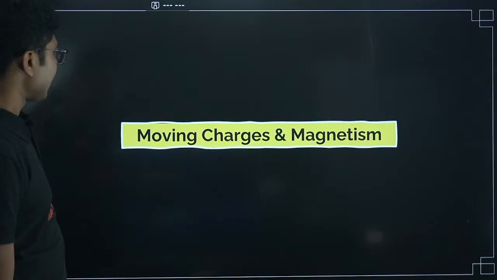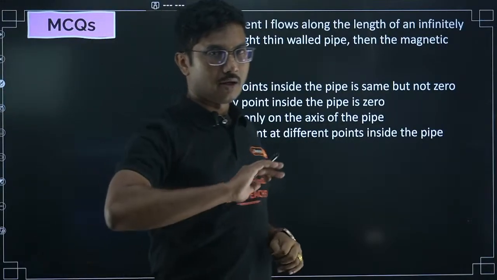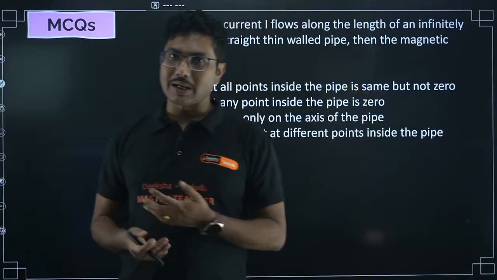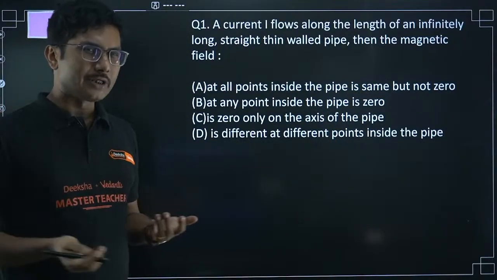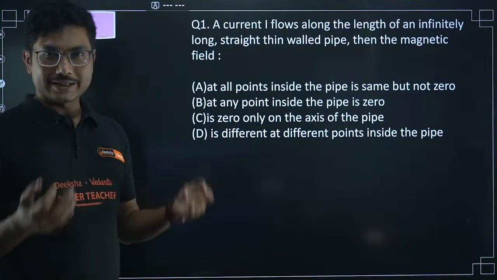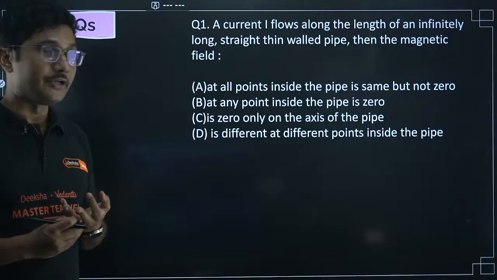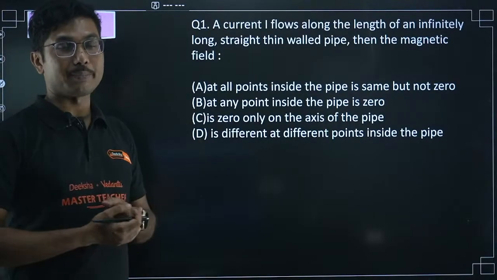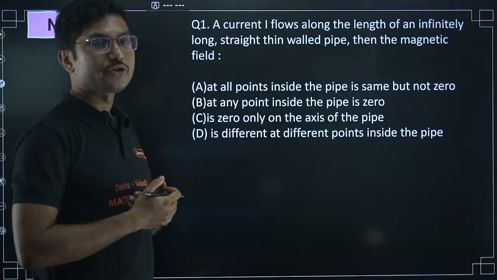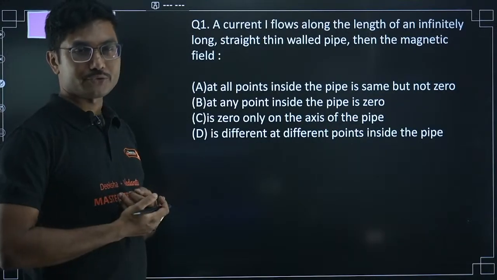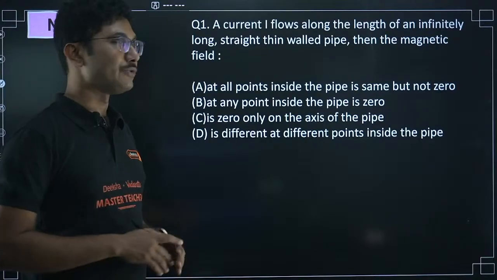Next question, next chapter, moving charges and magnetism. From this chapter, numerical questions might come. That will be 2-3 marker numerical questions. I am not going to discuss 2-3 marker numerical questions, many students do not attempt that anyway. So if you are interested, you can check my full length video of 2, 3, 5 marker section that I have done in the past for this chapter. There I have covered some numerical questions. 5 marker numericals are most important because fewer options are there, so many students struggle in that. So we will be covering all the chapters which are important.